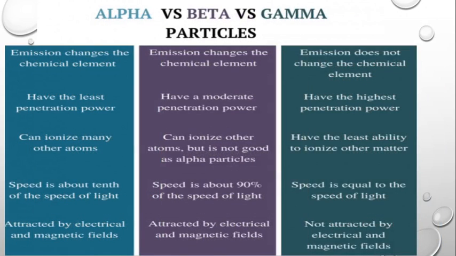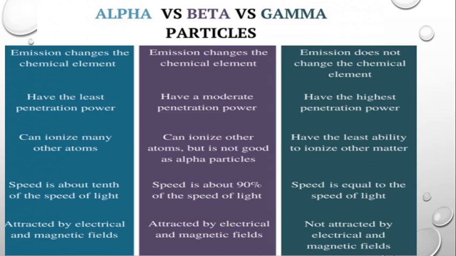Now the fourth point is, whenever an alpha particle or beta particle is emitted from a parent nuclei, we will get a daughter nuclei because the atomic number changes in the case of alpha as well as beta decay. So the emission changes the chemical element when an alpha or beta particle is emitted. But in the case of gamma decay, there is no change in the parent nuclei.